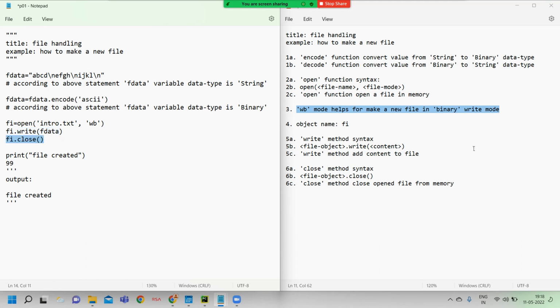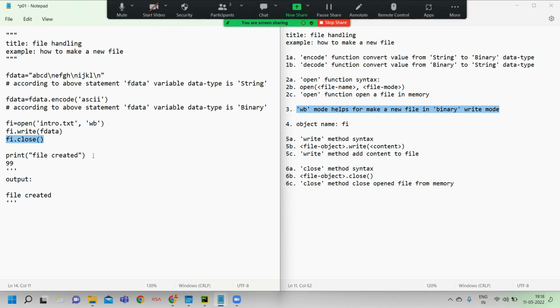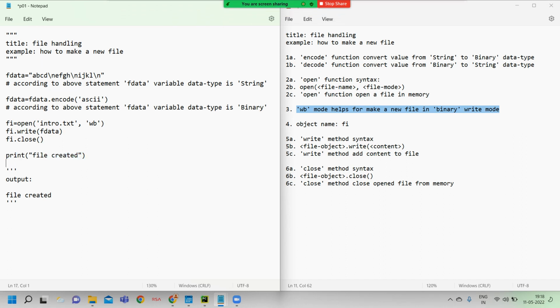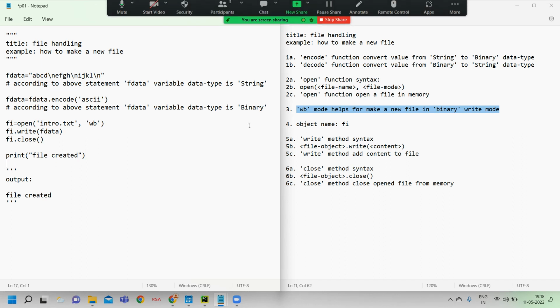Next, finally we are trying to close a file. Okay. Next here I mention file created, otherwise nothing. Here we have mentioned file created for our confirmation, to see whether the file was successfully created or not.